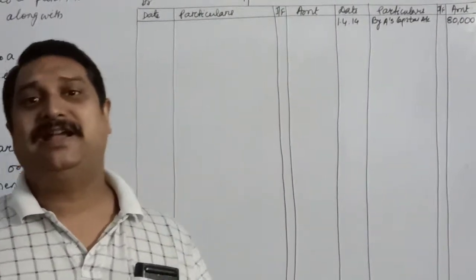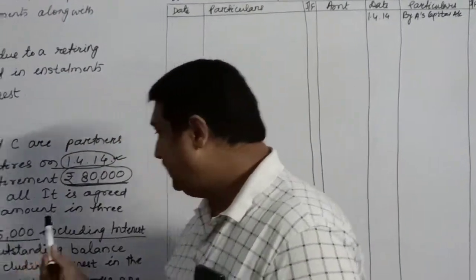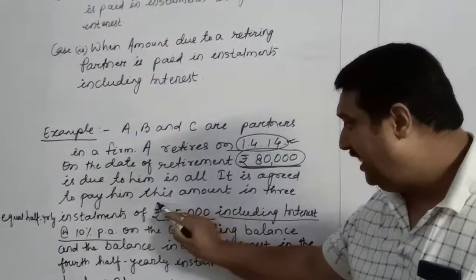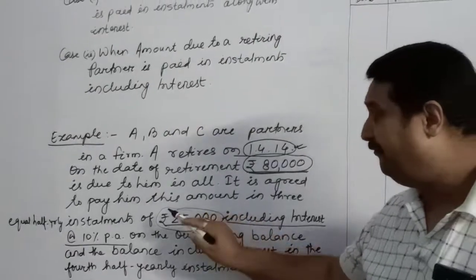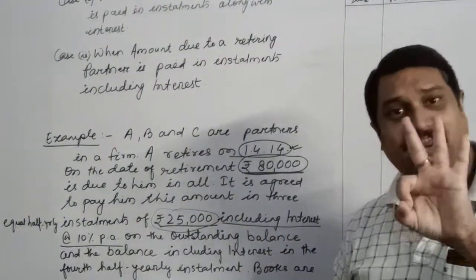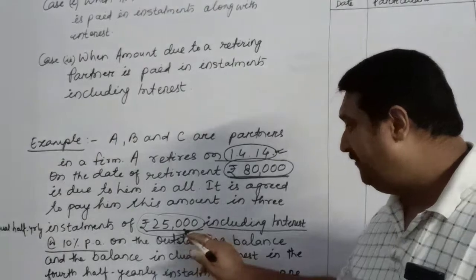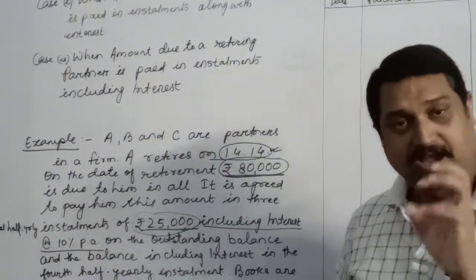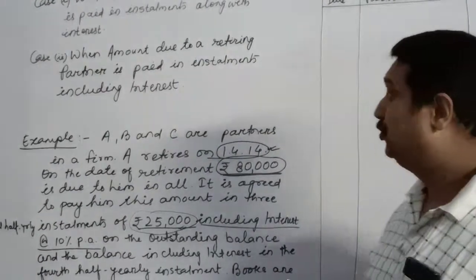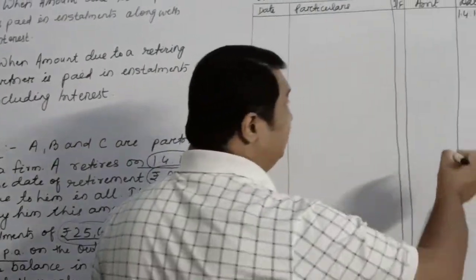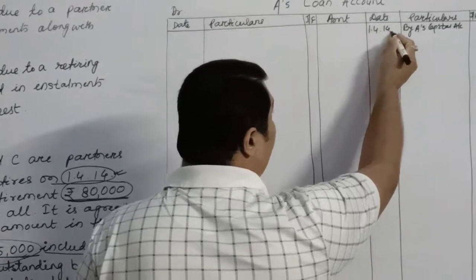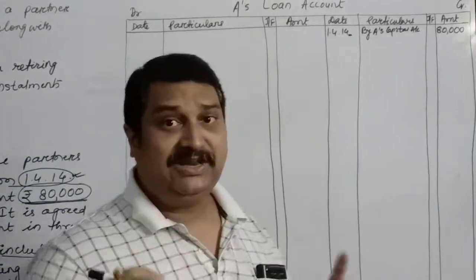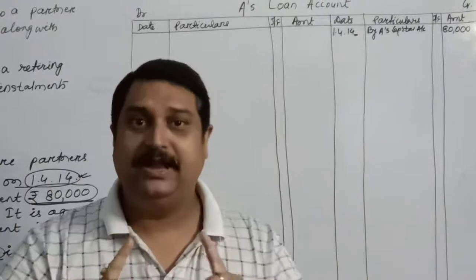Now how is the payment to be made? The question says that he will be paid in installments of rupees 25,000 for the first 3 installments, and this 25,000 already includes the amount of interest. So when will the first installment be payable? The question has clearly said it is half yearly installments.